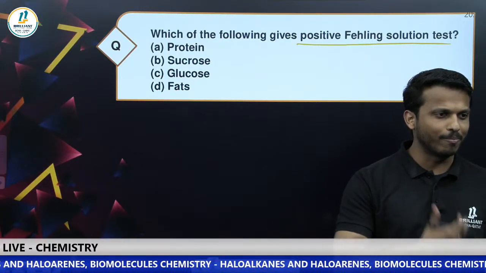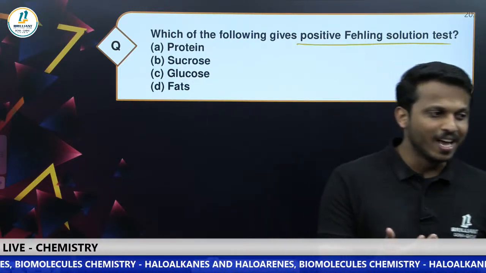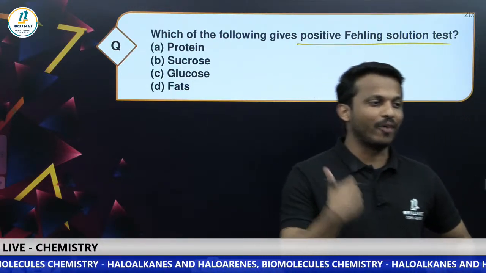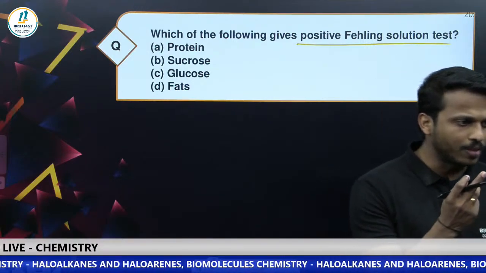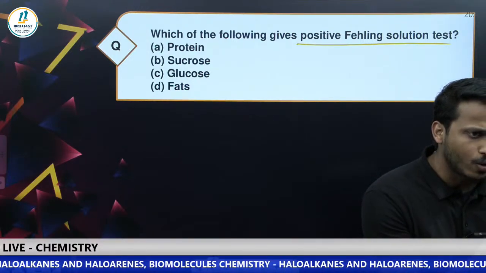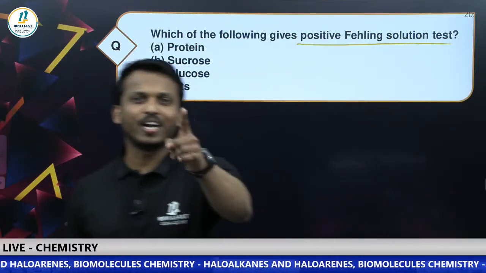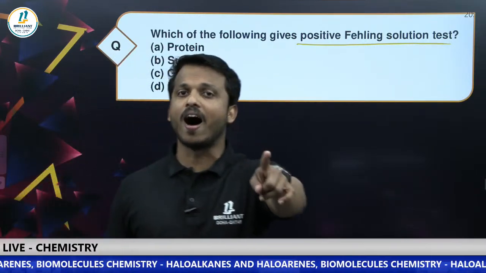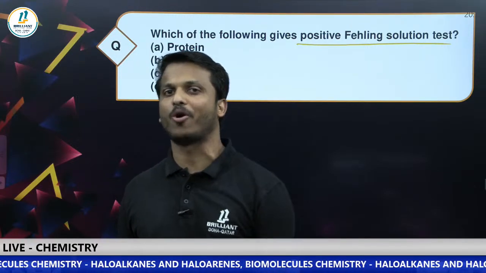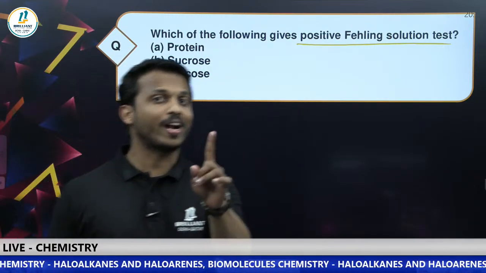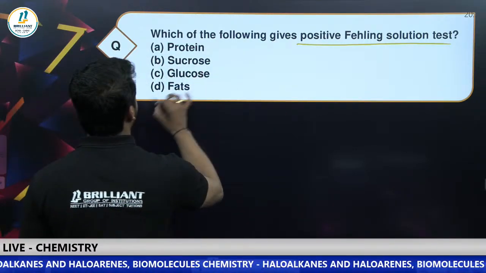I think the number of answers is increasing. Those who had hidden their faces, I can see their answers coming in. Most of them are going with the option glucose. Very good. Dear all, you may have studied all monosaccharides are reducing sugars, right? Glucose is a monosaccharide. Only one non-reducing sugar we studied, which one? Sucrose. So here let's go with option glucose.